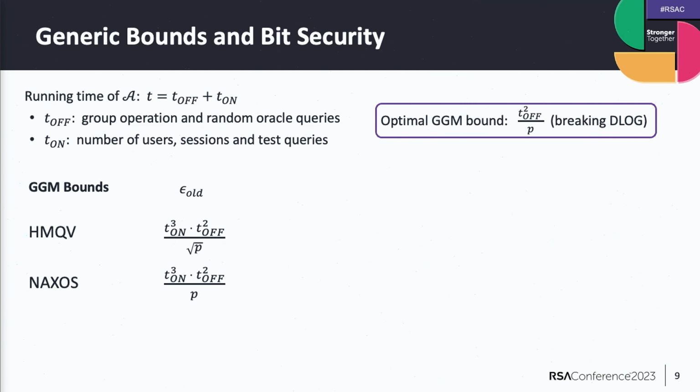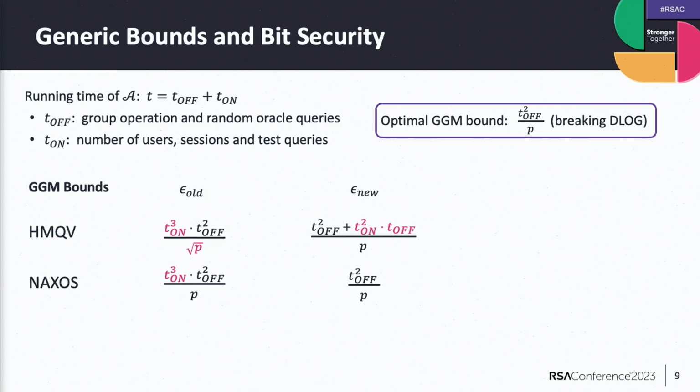And I want to highlight the difference to the optimal bound. We have the square root here in the denominator, which comes from applying the forking lemma, and this is extremely bad. But you also have this online term here, and the same for Naxos. So this is very far away from the optimal bound. And with our analysis, we now get rid of the multiplicative terms, and we only have this additive term here.